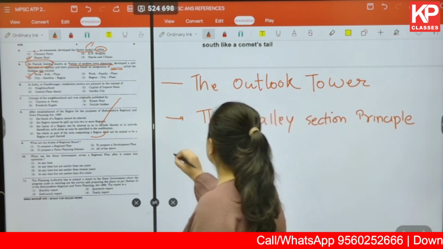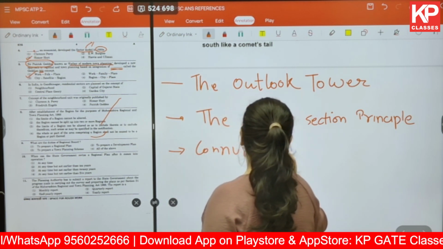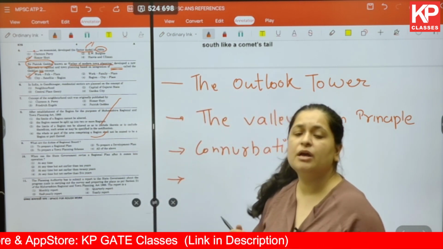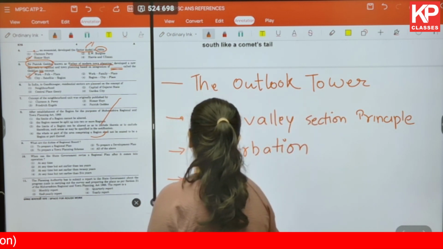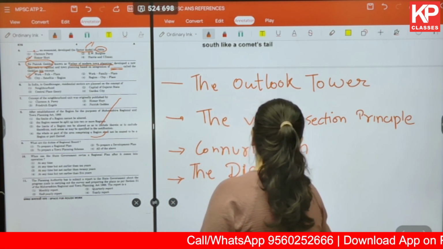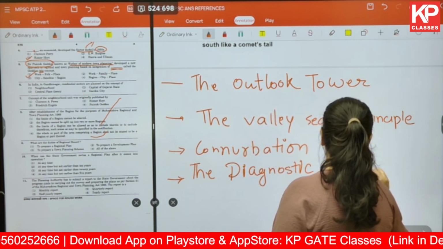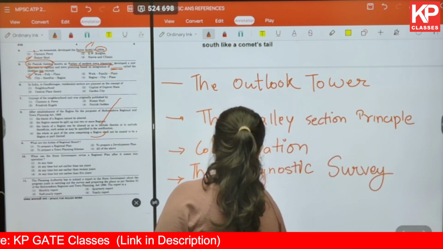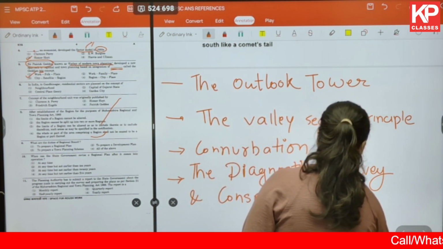He also gave us the concept of conurbation, and he gave us two concepts, that is the diagnostic survey and conservative surgery.